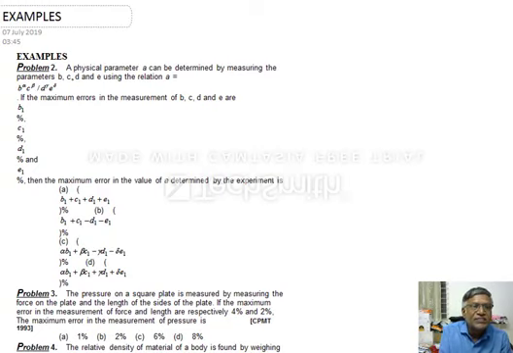See here, a physical parameter A can be determined by measuring parameters B, C, D, and E. A is equal to B to the power of alpha, C to the power of beta, divided by D to the power of gamma, E to the power of delta.